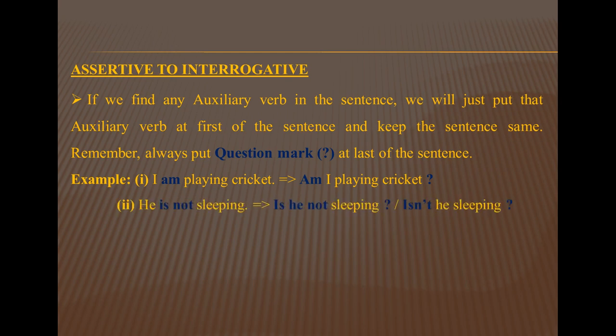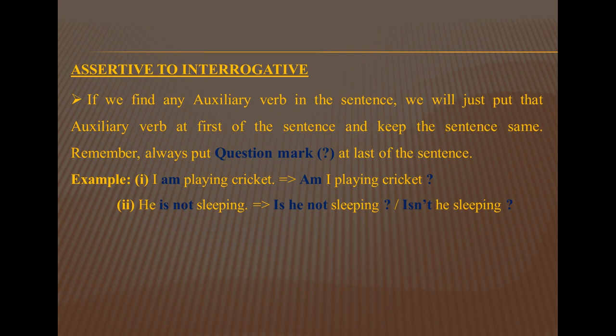Number 2: He is not sleeping. I am making it interrogative. Here I have given two ways you can make it interrogative. The first one is: Is he not sleeping? And the second one is: Isn't he sleeping? Many of you asked our teachers, sir, what if I write "is not he sleeping"? Sometimes it may happen that you write that in your exam hall.